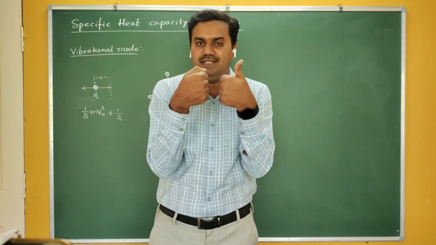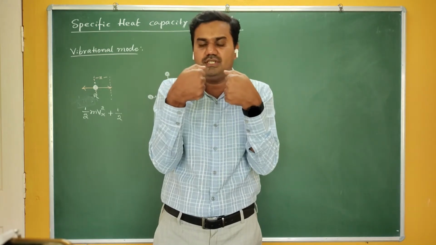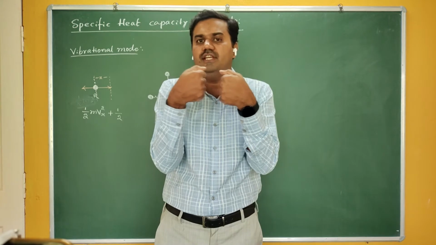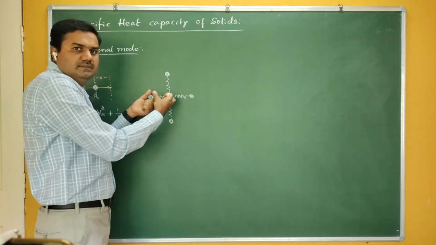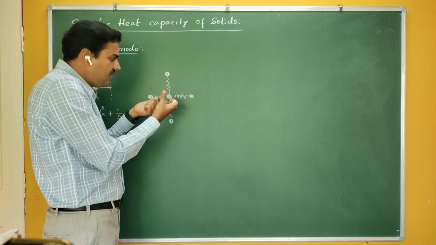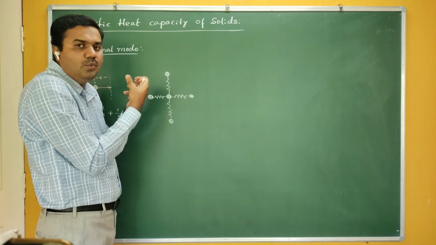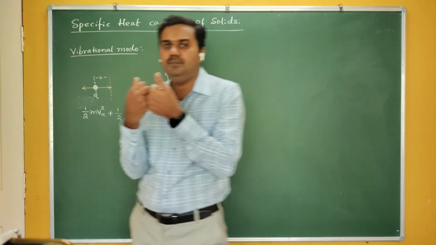So the energy you have supplied appears in the form of potential energy of the spring. Therefore, if the atoms are interacting, they have one more type of energy, which is the potential energy between them.